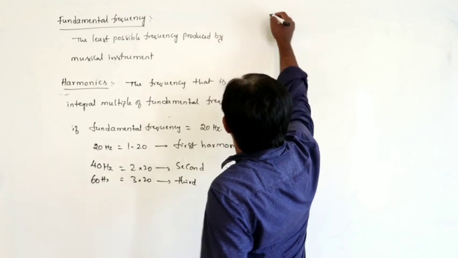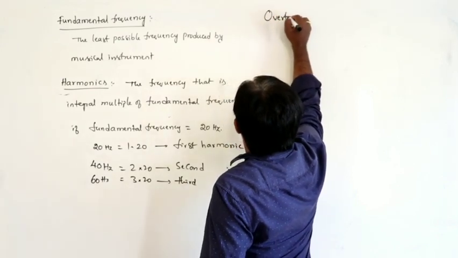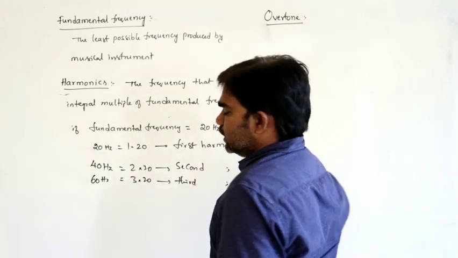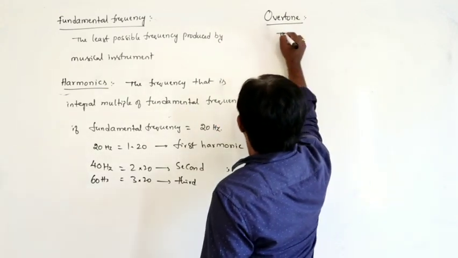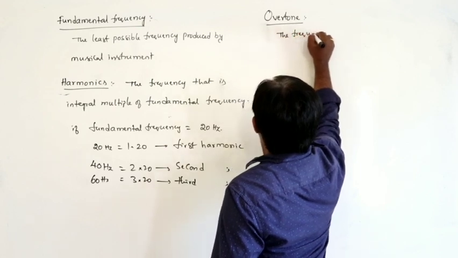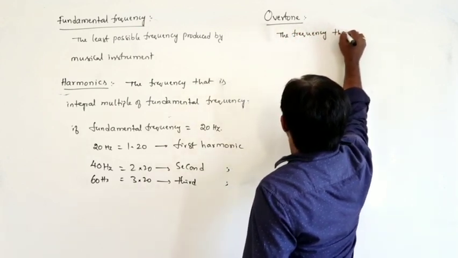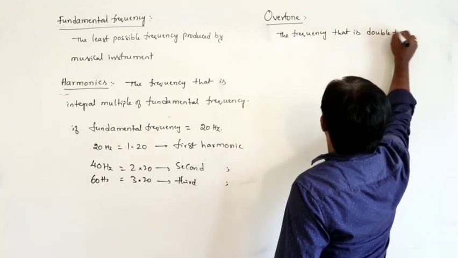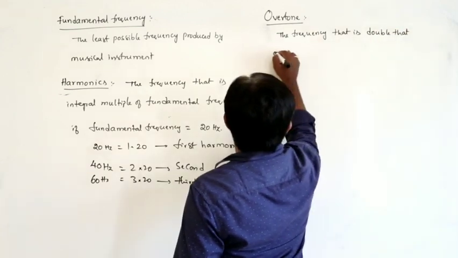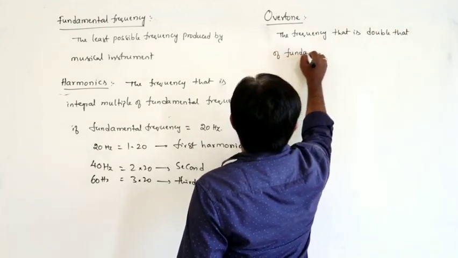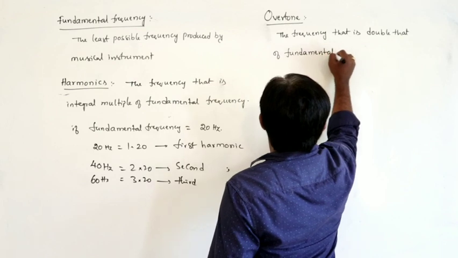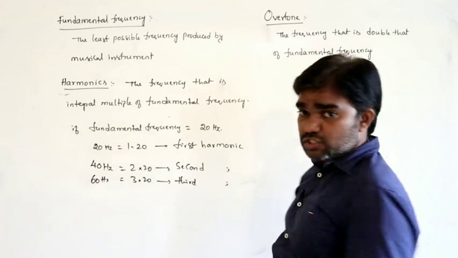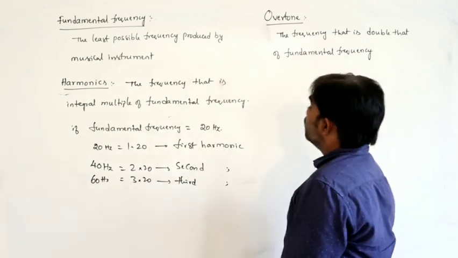Next, overtone. What is meant by the overtone? If the frequency is double that of the fundamental frequency, the frequency that is double that of the fundamental frequency, that is called overtone.